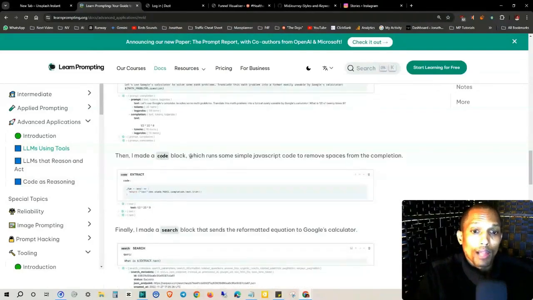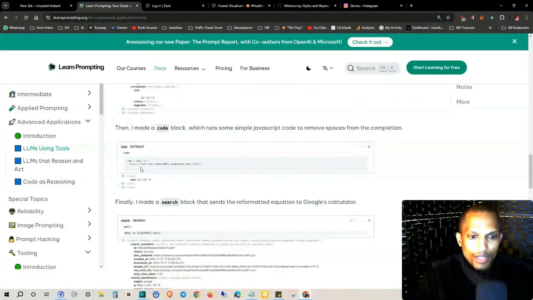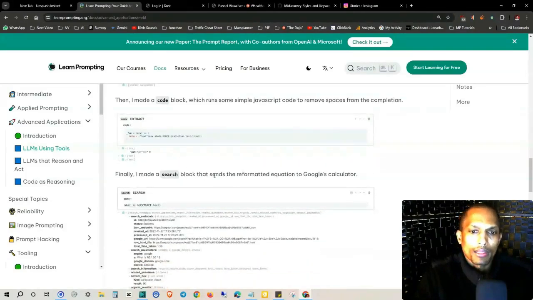Then I made a code block which runs some simple JavaScript code to remove spaces from the completion. And this is that code block right here. So the completed answer will have all of the spaces removed. Finally, I made a search block that sends the reformatted equation to Google's calculator.